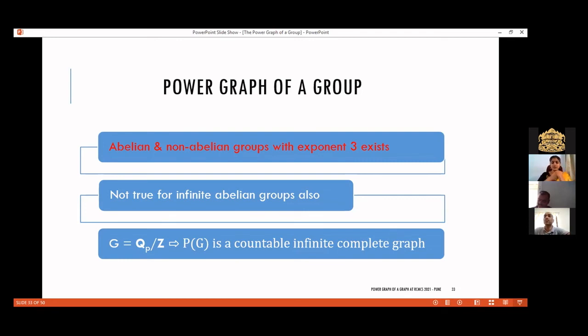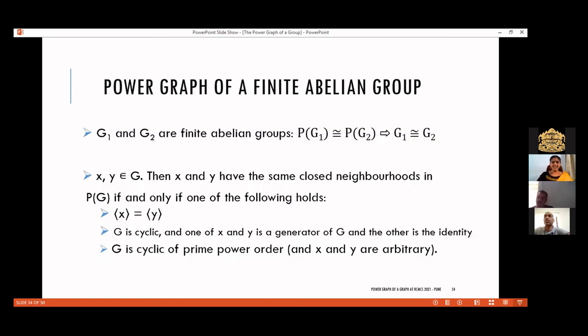So even if we restrict ourselves to infinite abelian groups, it is not true that isomorphic power graphs imply the underlying groups are isomorphic. Now what will we do? Let us restrict ourselves to finite abelian groups and check what happens. Luckily, here such a relation exists.